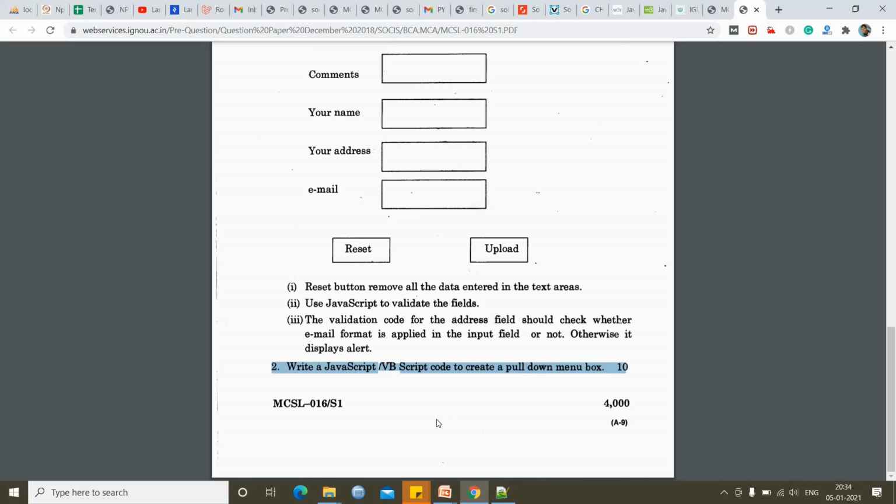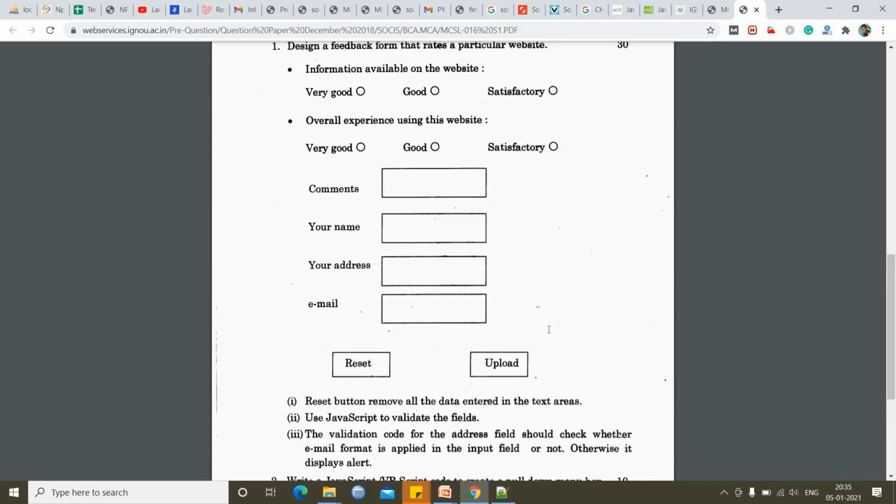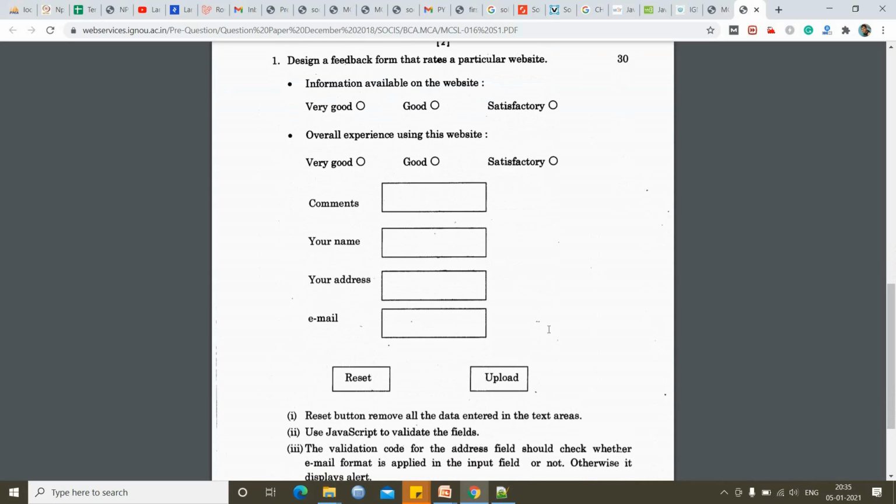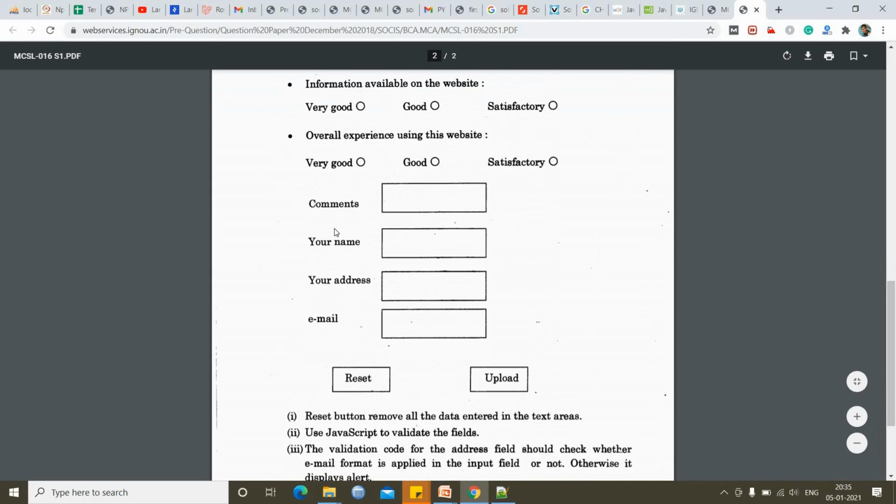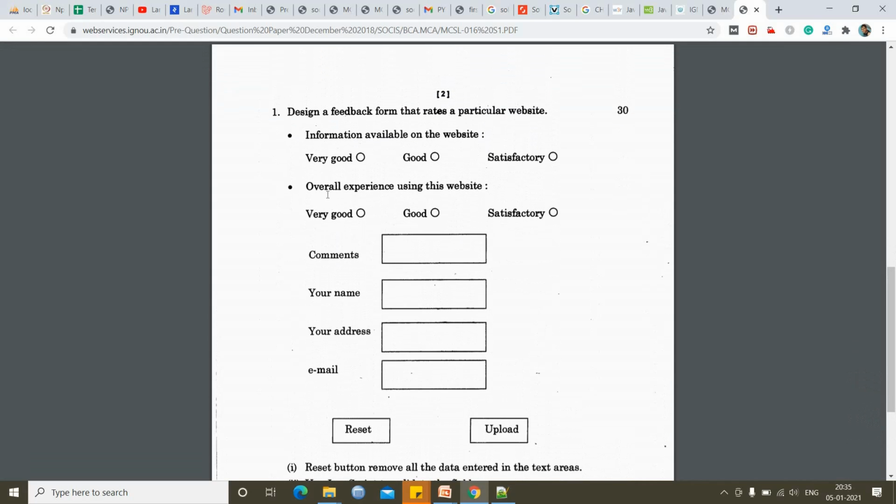So, next question is write a JavaScript or VB script code to create a pull down menu box. So, let's see. First, we will solve the first question. So, first we have to design HTML page.